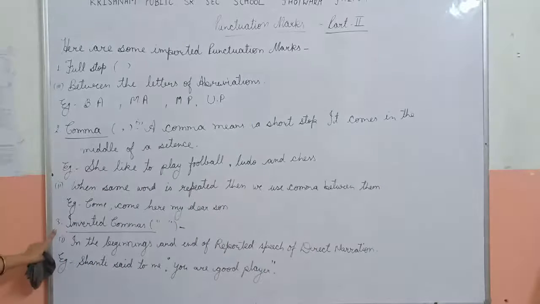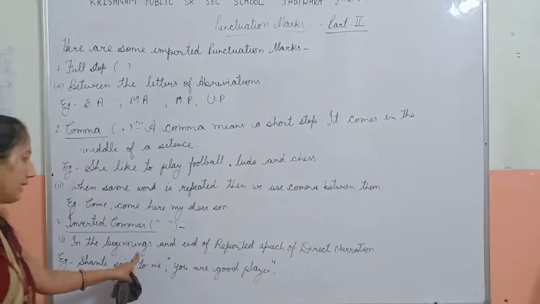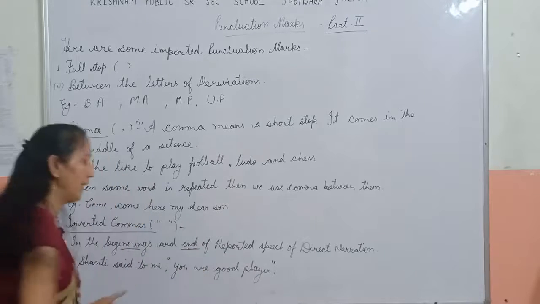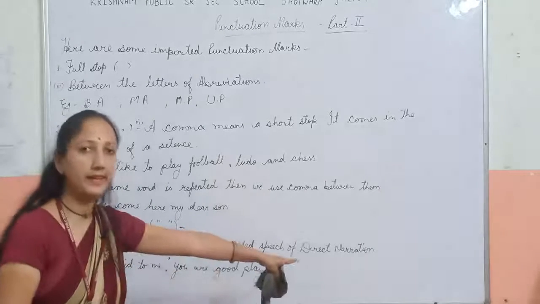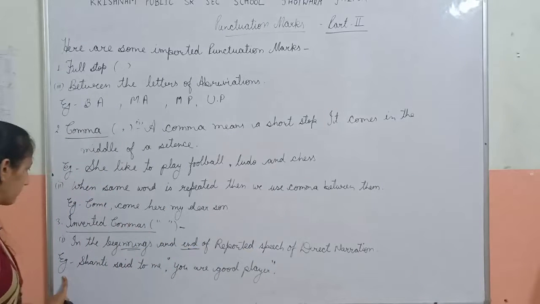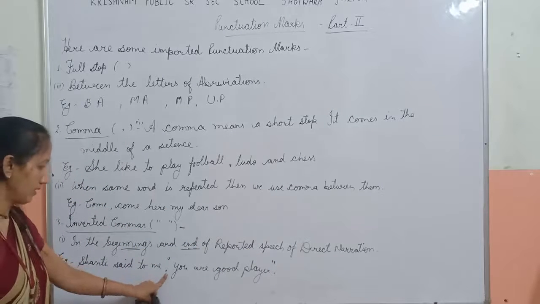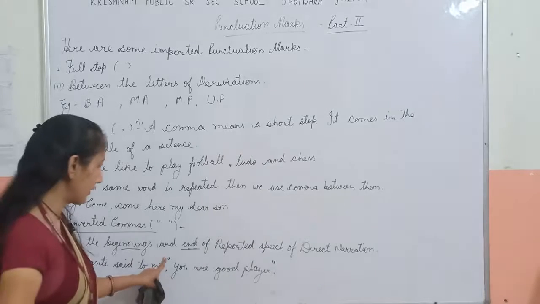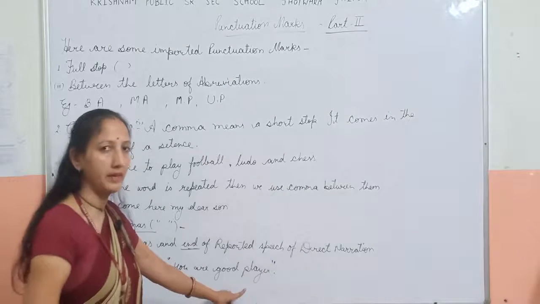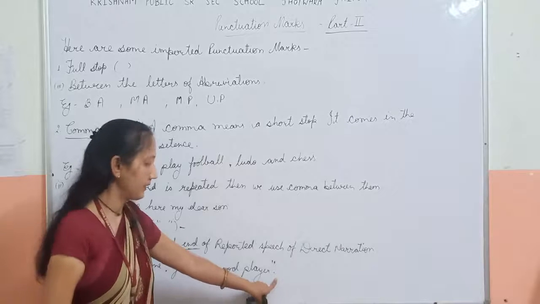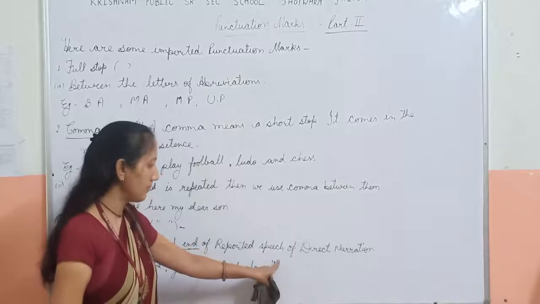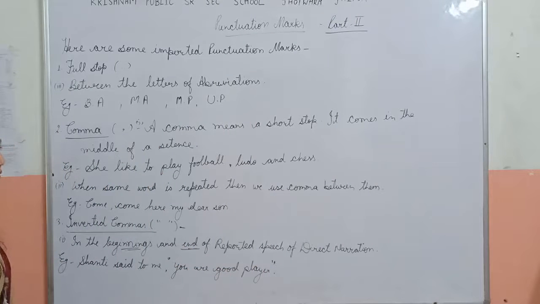Now inverted commas are used in the beginning and end of the reported speech of direct narration. Example, Shanti said to me. Here we use a comma and start the inverted comma. You are a good player. Then close the sentence with a full stop and close the inverted comma.